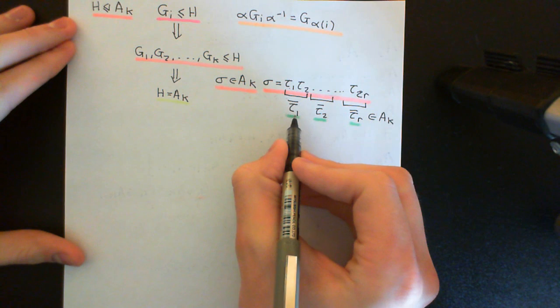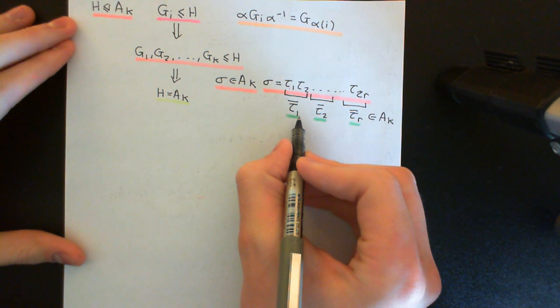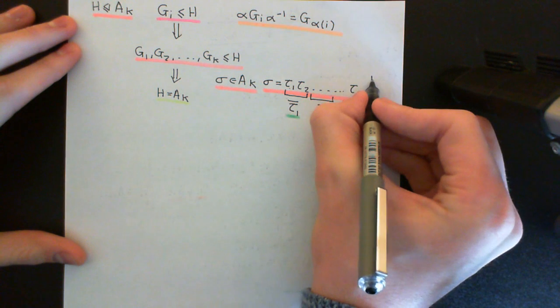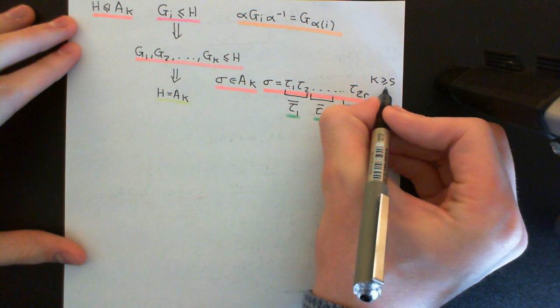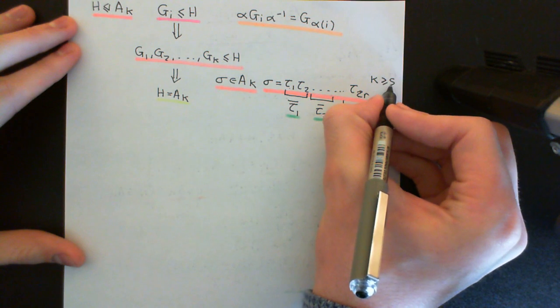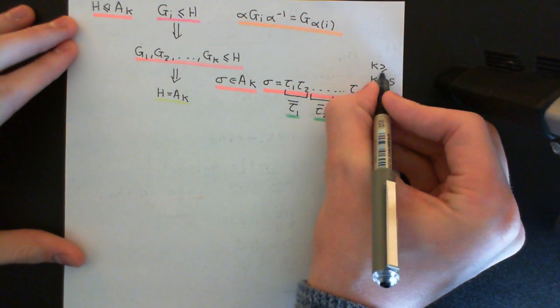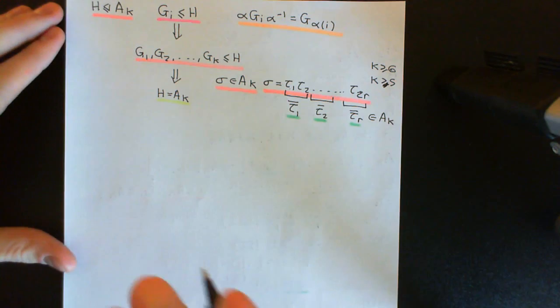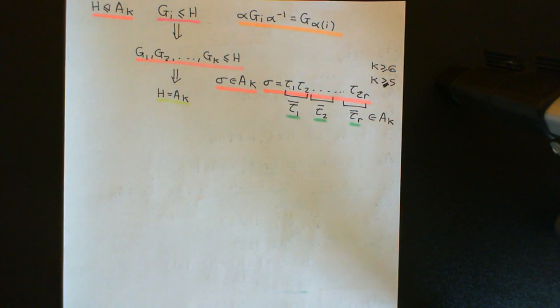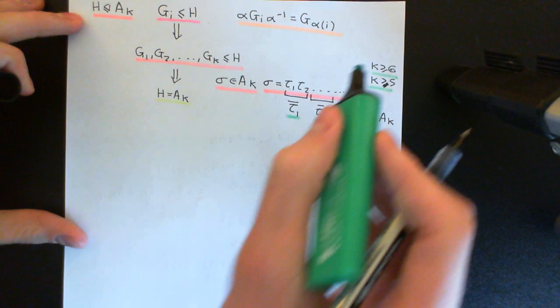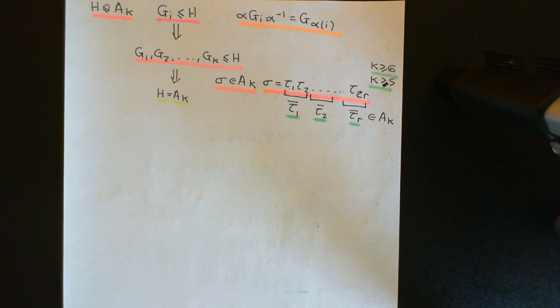They cannot possibly move every single element, because remember, when we talk about the alternating group on the set of K elements, K is going to be greater than or equal to 5. Really, we want it to be greater than 5, so actually, I'll get rid of that equal to. It's going to be 6 or greater, because we've already proven it for 5. I don't care about 5. So we're talking about the alternating group on a set that is size 6 or greater. Two transpositions cannot move every element. At the absolute maximum, they can move 4 elements.